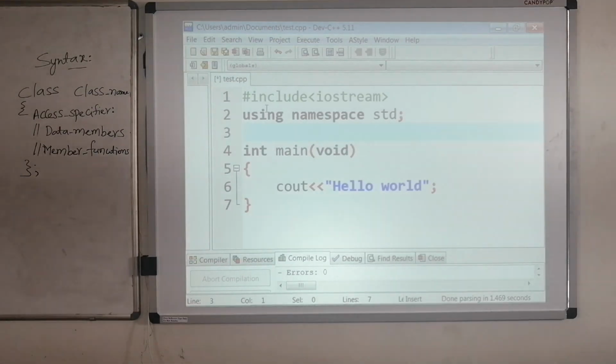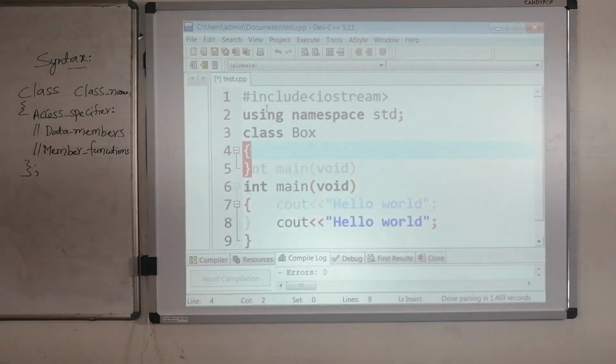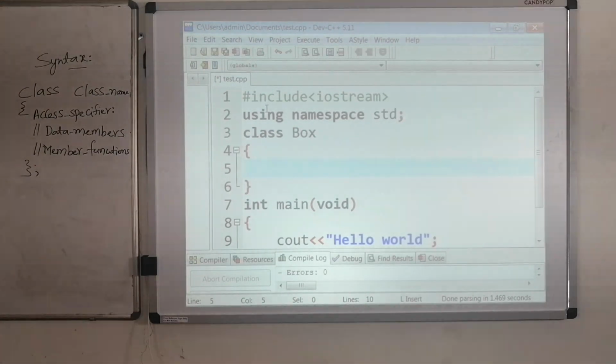To write the class, we simply use the keyword class followed by the class name. I told you that I am using the box class for our understanding. So box, followed by a set of curly brackets, and at the end we have to put the semicolon. Inside the class we are going to put the data members and member functions.